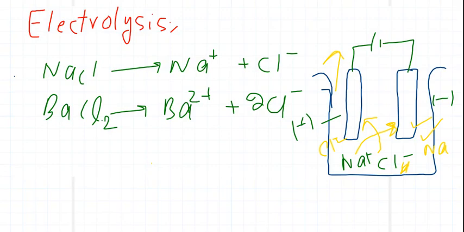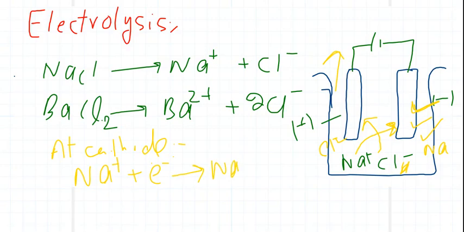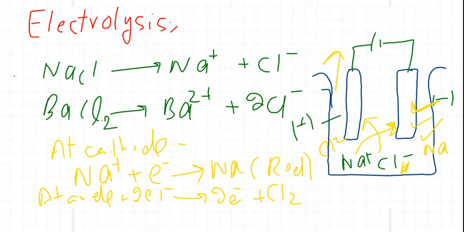At this electrode, which is negative, we call it the cathode. At the cathode, Na+ will get one electron and convert into Na. Because the addition of an electron is called reduction, reduction will happen at the cathode. And at the anode, which is the positive terminal, Cl- will lose its electron. Two Cl- ions will lose two electrons and form Cl2 gas. We will also collect that Cl2 gas and use it for different purposes.